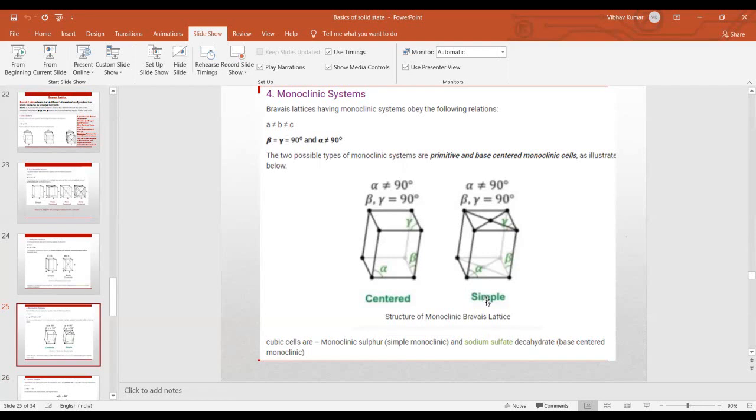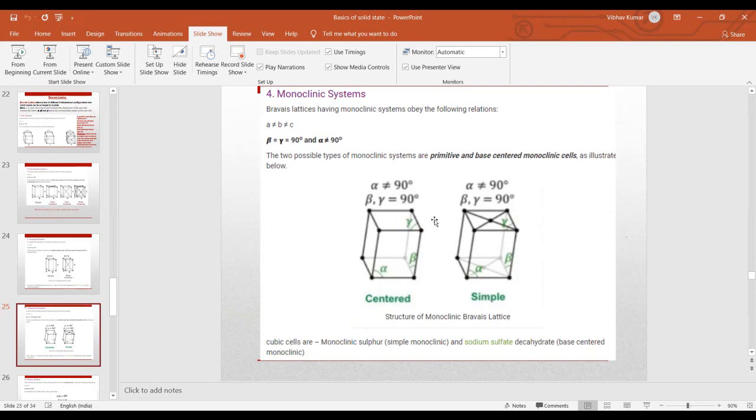If we apply symmetry operations, like translation, inversion, reflection, and the fourth symmetry operation, only these structures fulfill and follow the four symmetry operations.